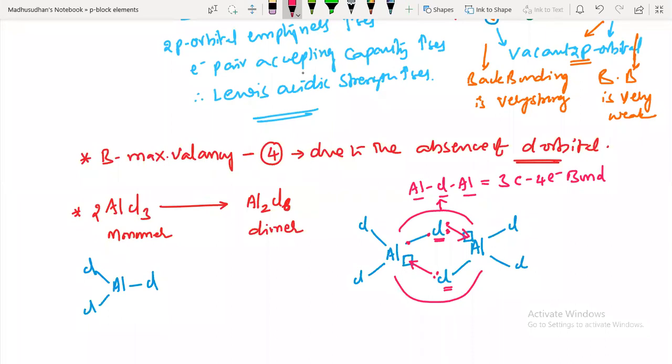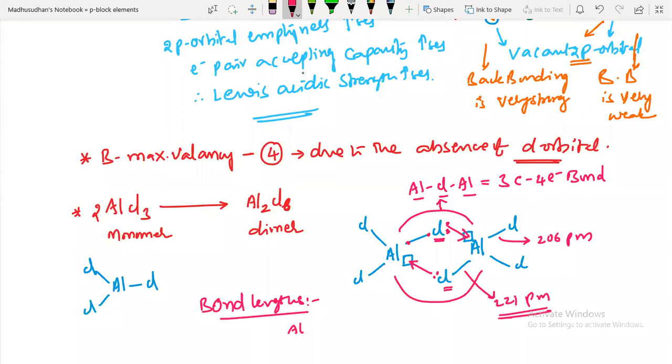Here the non-bridged bond lengths are 206 picometers and the bridged aluminum bond length is 221 picometers. So which is more, bridged or non-bridged? Now I am writing here the bond length order. We have 2 types of aluminum chlorine bonds. Bridged aluminum chlorine bond lengths are greater than non-bridged.